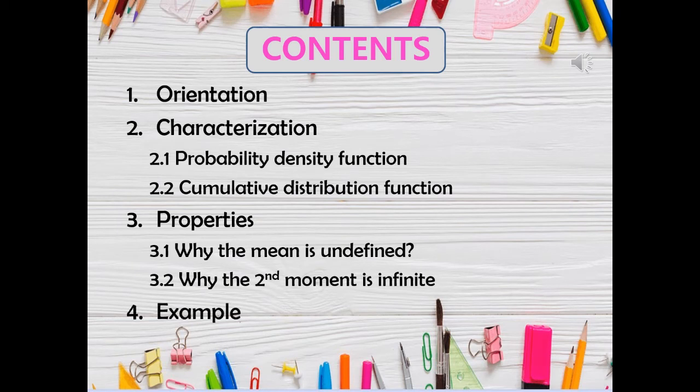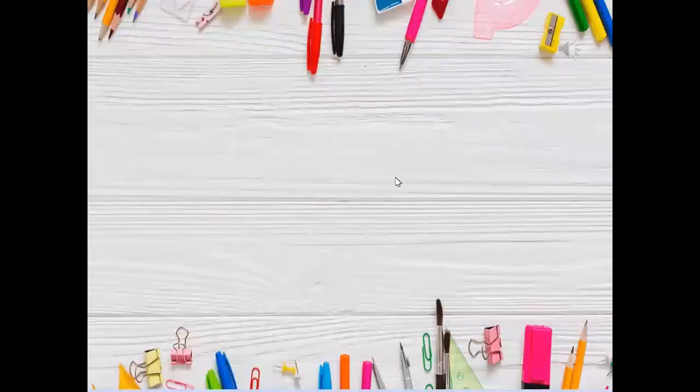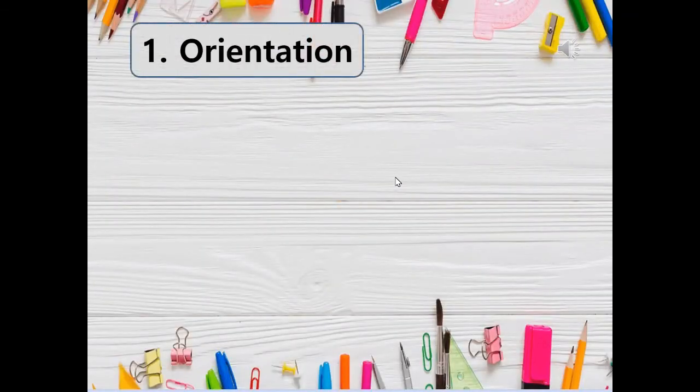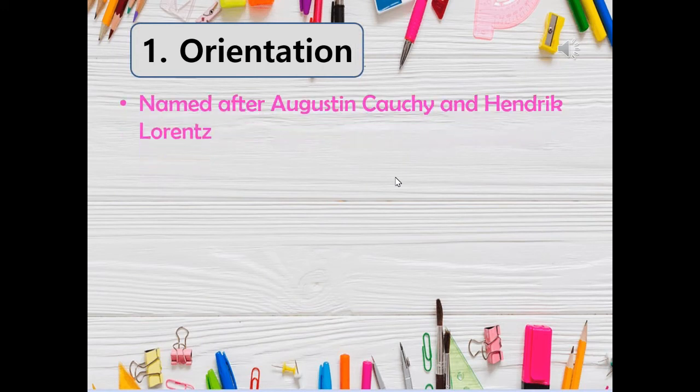And number 4, example. The Cauchy distribution, sometimes called the Lorentz distribution, is named after Augustin Cauchy and Hendrik Lorentz. It is a family of continuous probability distributions which resemble the normal distribution family of curves. While the resemblance is there, it has a taller peak than a normal, and unlike the normal distribution, its fat tails decay much more slowly.